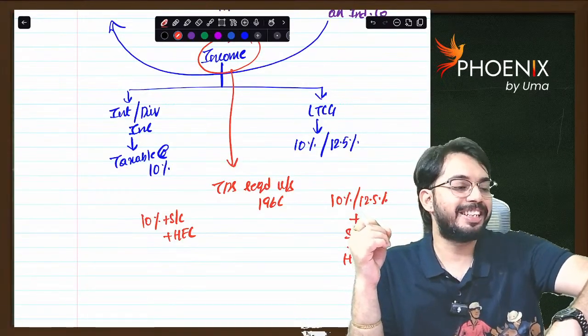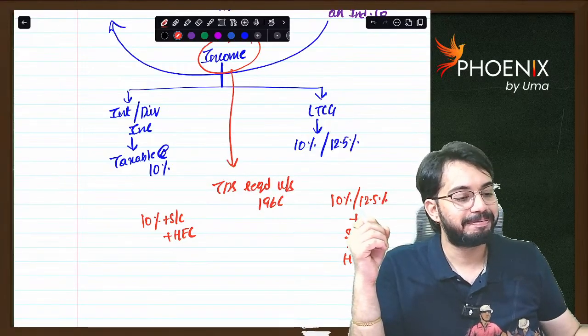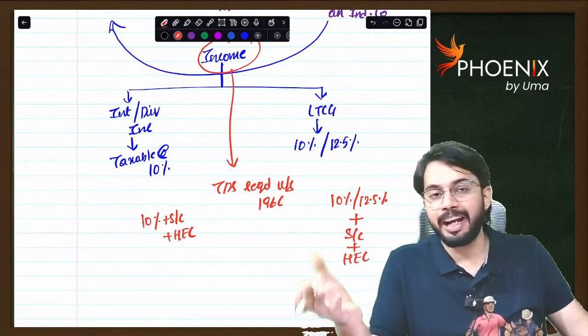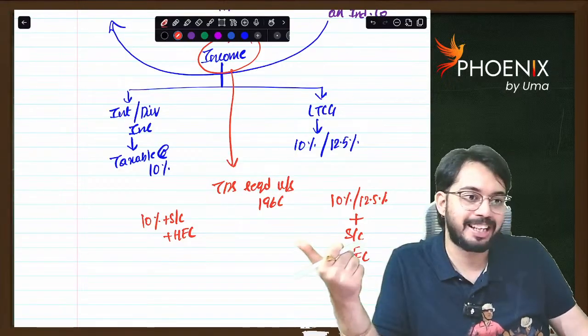Today, NR taxation viewership is very low, very low. But what can I do? N number of times I can only revise these tax rates.